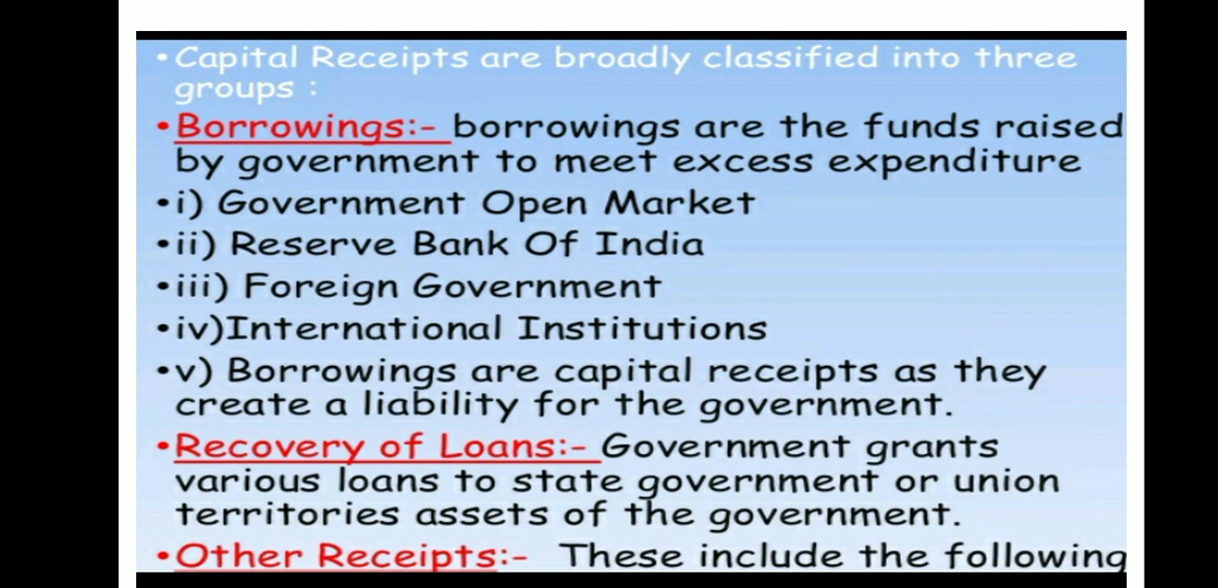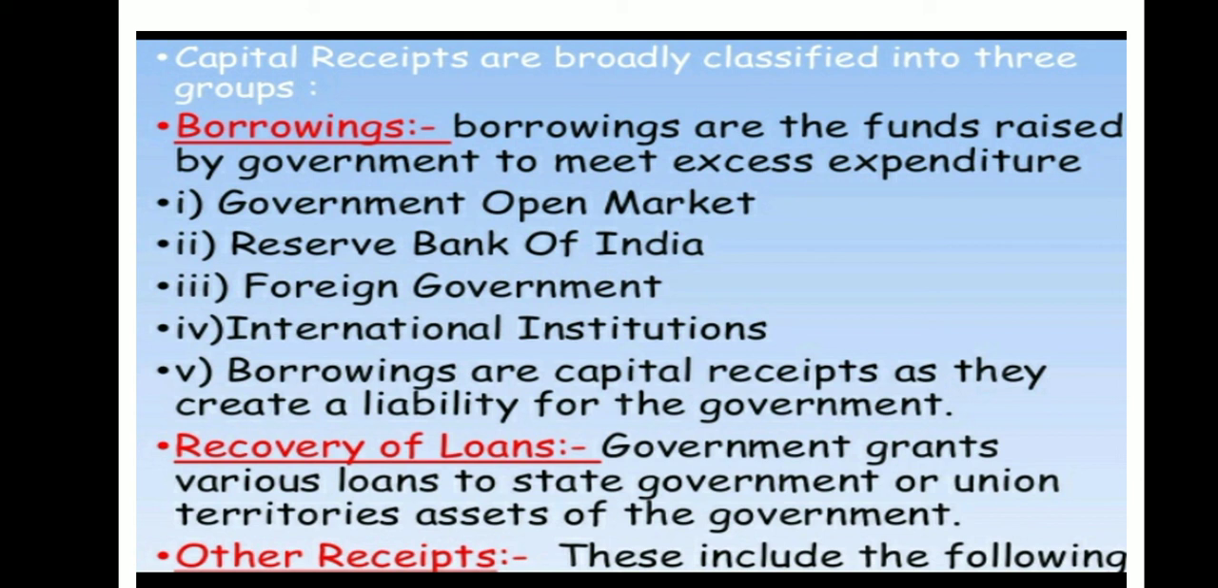Now let us understand, capital receipts are broadly classified into three parts. That is borrowings, the funds raised to meet the excess expenditure, from the government, open market, Reserve Bank of India, foreign governments, international institutions. It means you are taking a loan and you are going to return it on an EMI basis, right? Then number 2 is recovery of loan.